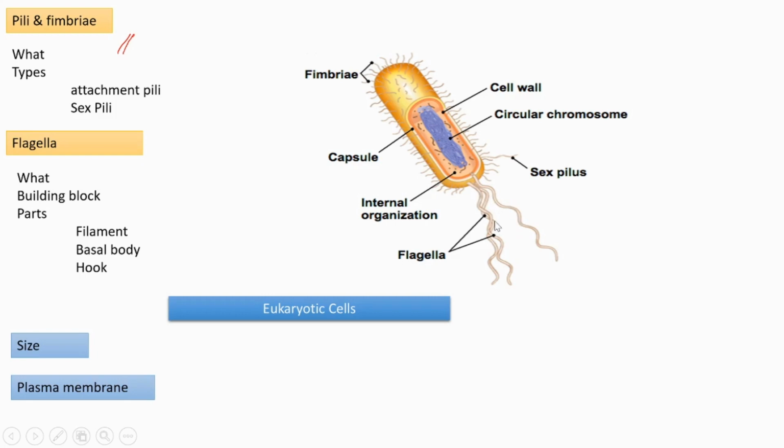The building block that forms the flagella is flagellin. Flagella are composed of mainly three parts: filament, basal body, and hook. The filament is this one. The basal body is anchored, embedded in the cell, and the hook is the part that connects the flagellar filament to the basal body.